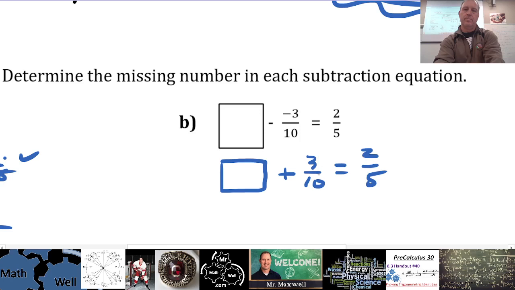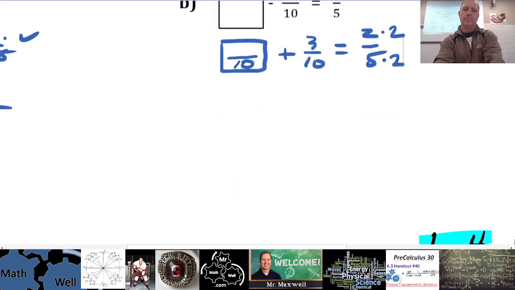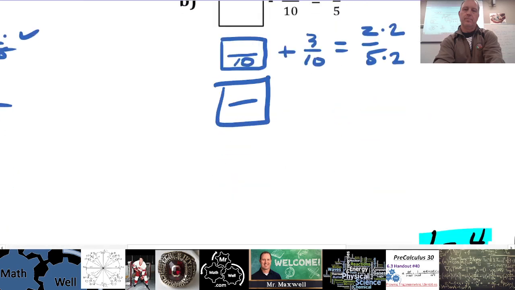When you're solving for a missing piece like this, a couple things you want to think about. When you're adding fractions, you do have to have a common denominator. So I'm going to think about what something over 10 might be here, because I need to add these two up. And this is over 5, so I should really get this to be over 10 as well. This is one way you could think about this. Something over 10 plus 3 over 10 would have to equal 4 over 10.